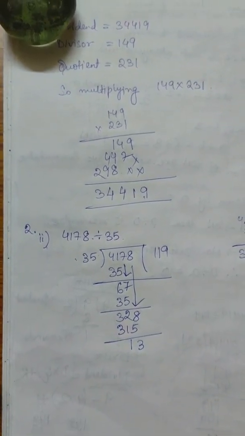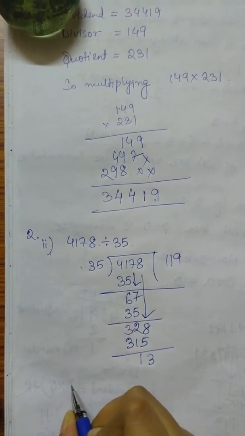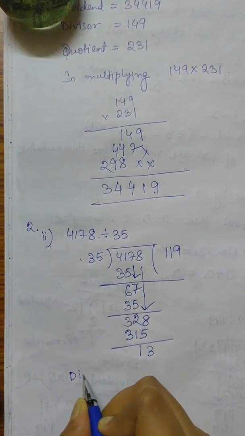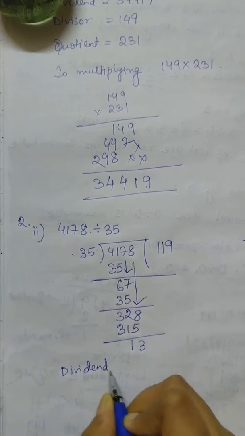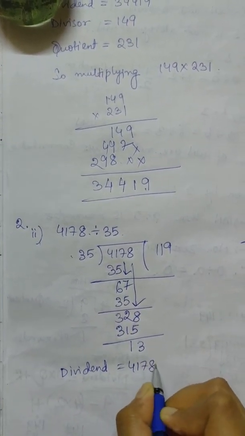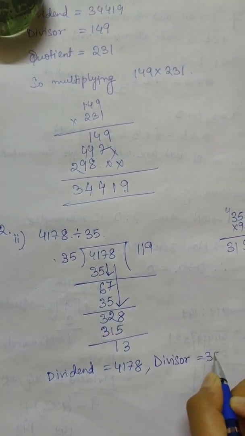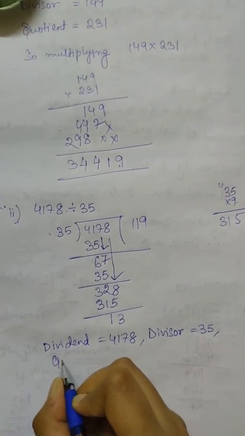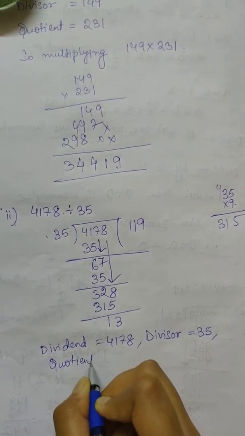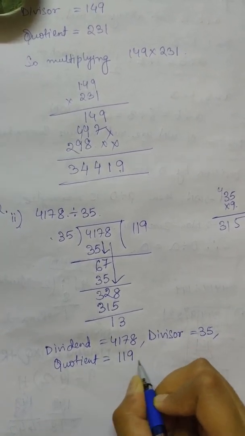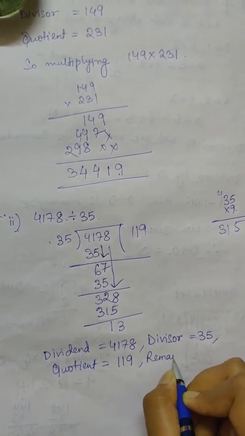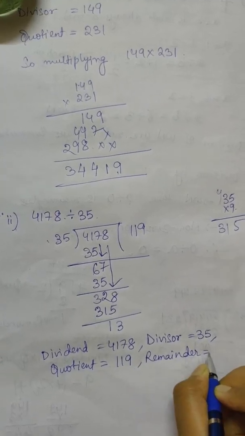Now the remainder will be 3 and 1, so 13. So now we have that the dividend is how much here? Dividend is 4178. The divisor here is 35. The quotient here is 119 and the remainder here is 13.